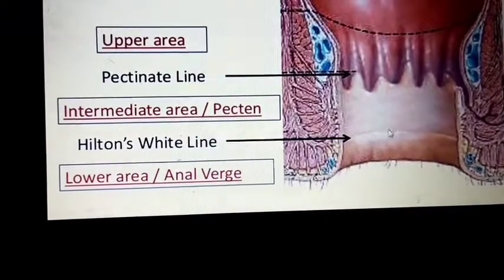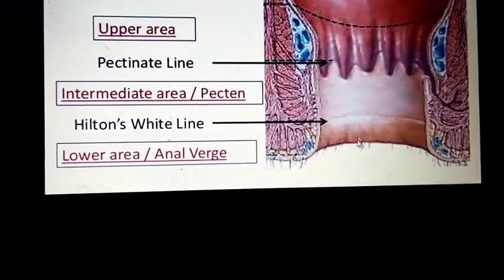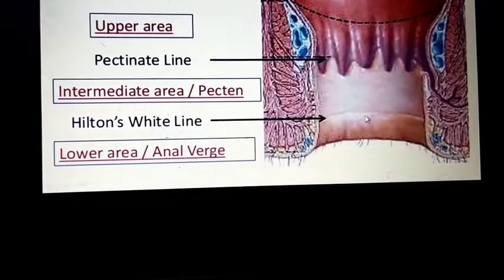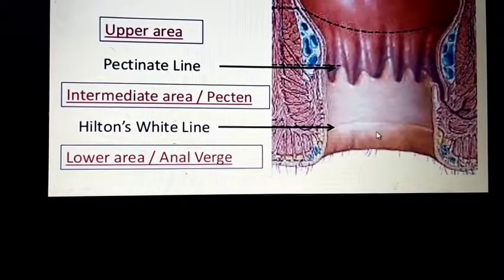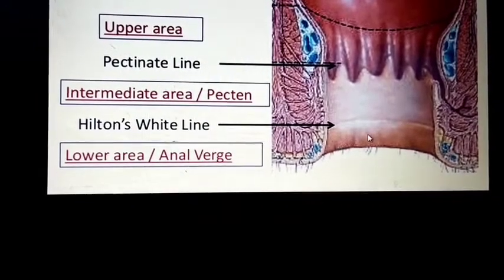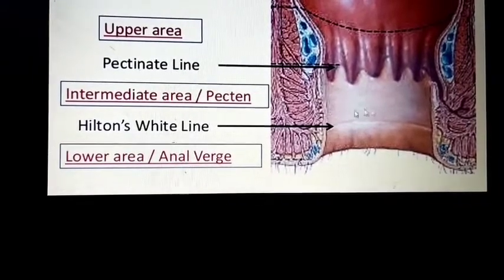Sometimes there is an anomaly in that perforated anal canal. So this Hilton's line denotes the joining of the ectodermal layer and endodermal layer.